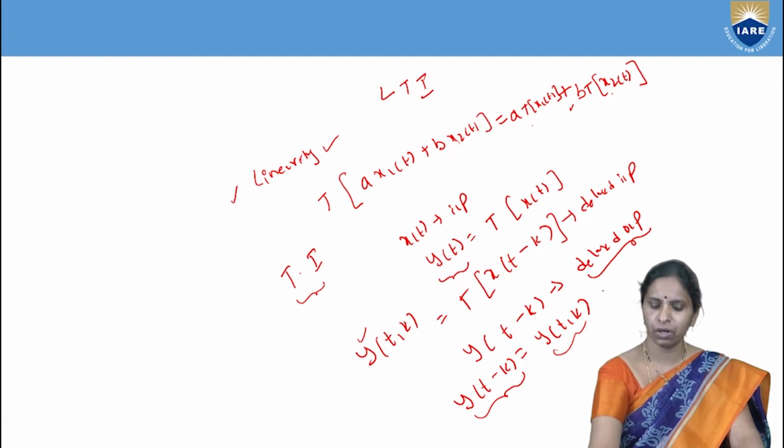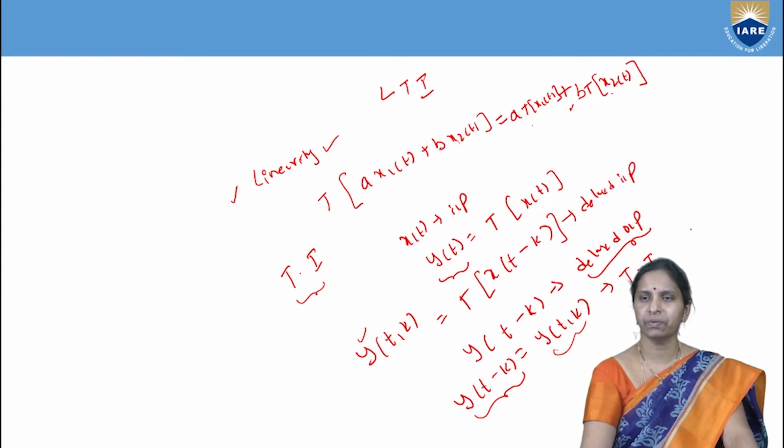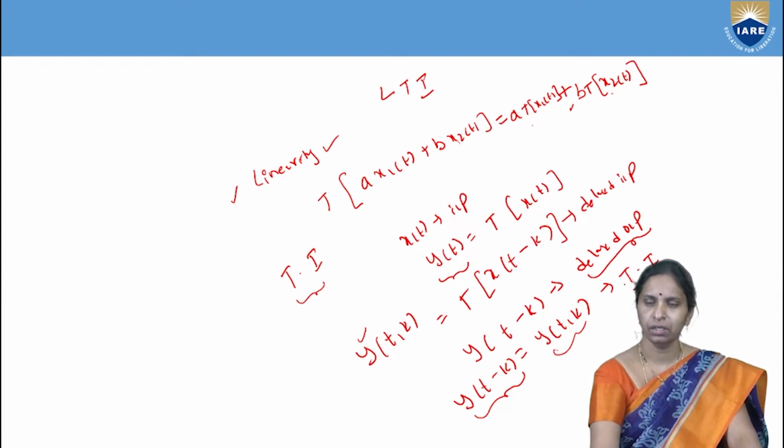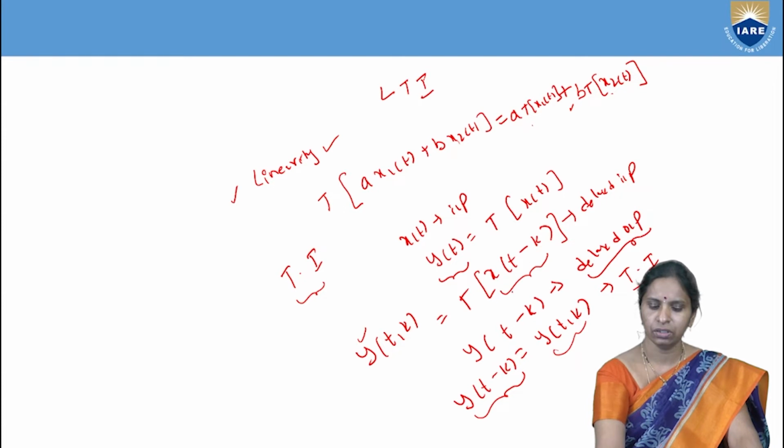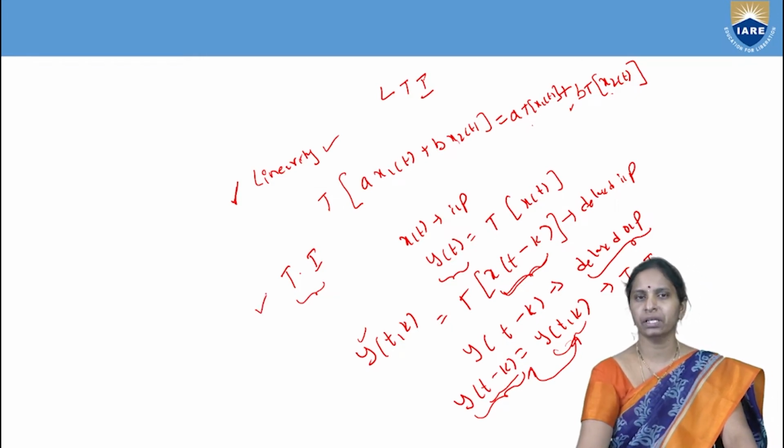Then it is called a time invariant system, or else it is called a time variant system. Time invariant means the input and output characteristics are not changing with respect to time. If the system satisfies both the linearity property and the time invariant property, then it is called an LTI system, a linear time invariant system.